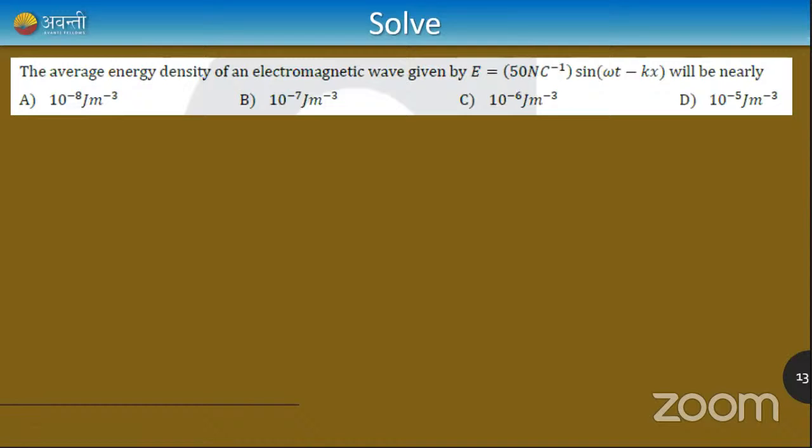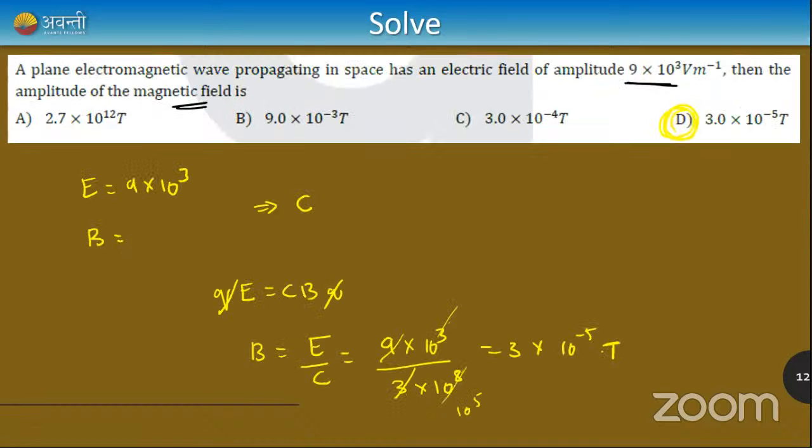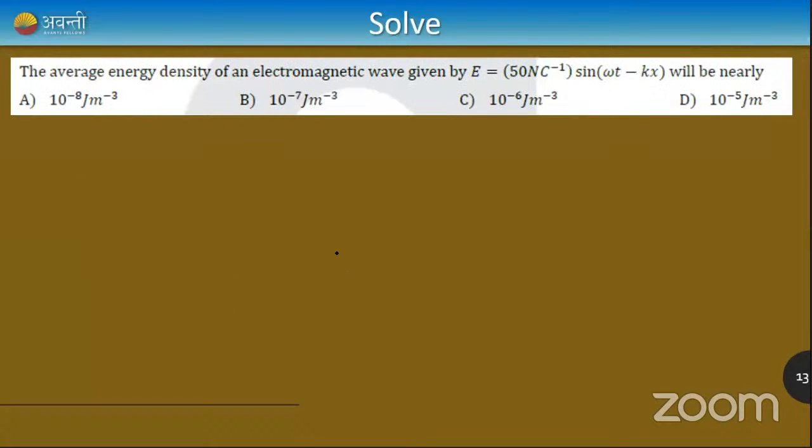So the last question: I just use this formula, B is equal to E by C. The last question for this chapter is on the average density of electromagnetic wave. What is the average energy density? They're asking for small u for an electromagnetic wave in terms of electric field. In terms of electric field, energy density is half epsilon naught E square. Just use this, you'll get the answer.